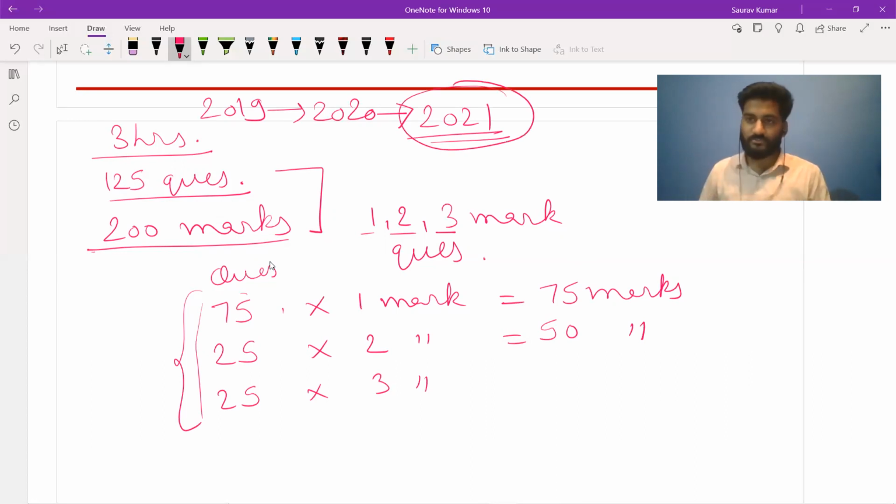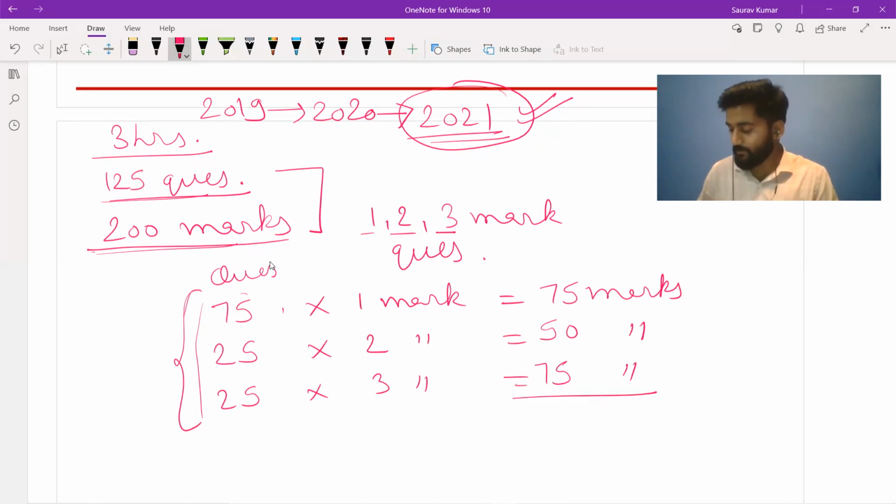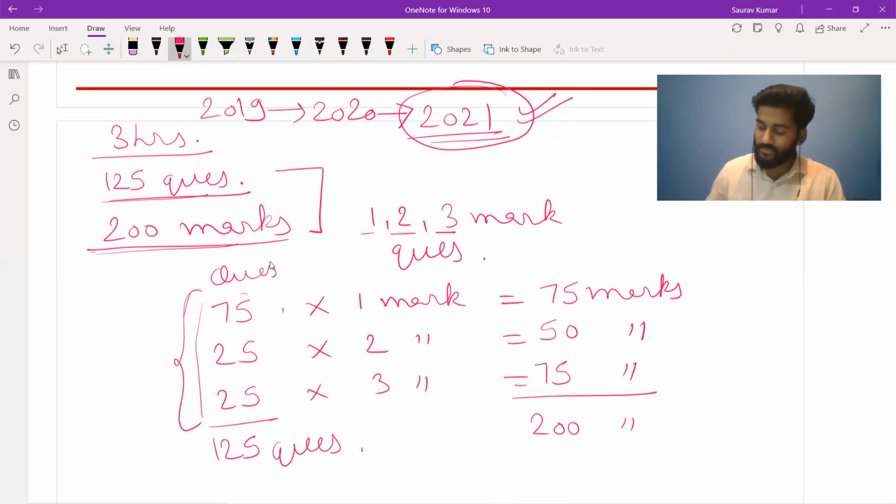So all these talks that we are having are as per the latest guidelines and notification of 2021. So in this, they have only provided that there would be 125 questions of 200 marks. So it is like we are trying to get what could be the division of these questions. So this will give us 75 marks. With this, we get 200 marks and 125 questions. So you can expect these kind of categories.